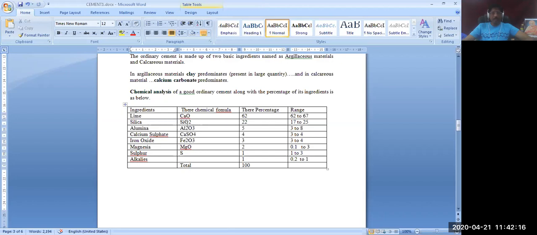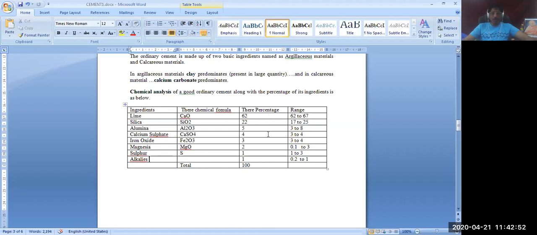Then silica is the other material, SiO2, silicon dioxide, about 22%. Alumina, Al2O3, is the least quantity, about 5%. The percentage range has also been given. Then there are other ingredients in small quantities, like calcium sulfide, iron oxide, magnesium oxide, sulfur, alkalis, etc.